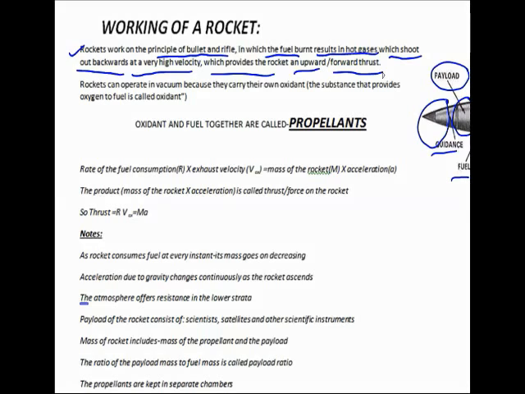The rockets can also operate in a vacuum, very important point, because they carry their own oxidant. Oxidant is a substance that provides oxygen to the fuel. It is called as an oxidant. So the combination of oxidant and the fuel, they are called as propellants.